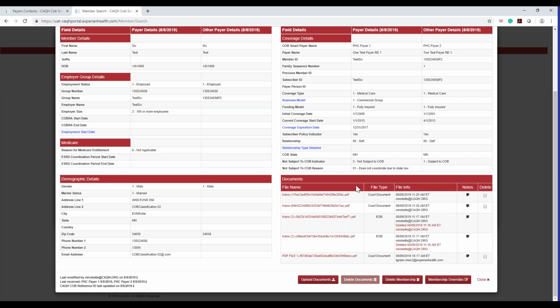Okay, so in 2019, Anthem would need that court document again saying that John is primary. If they are now tied to a new overlap instance with another payer, then yes. If it's the same payer information, then no. Both payers would be able to see that information, even though something has been updated in their record.